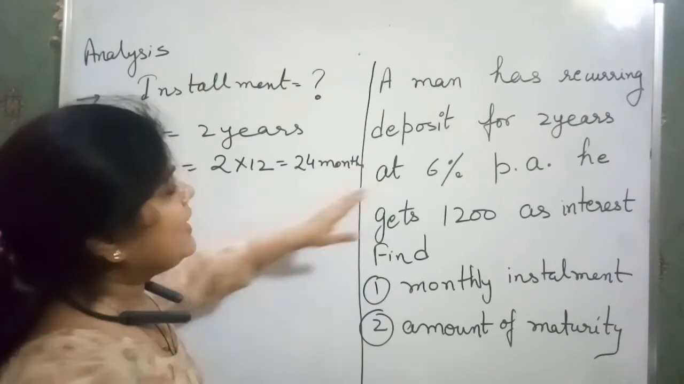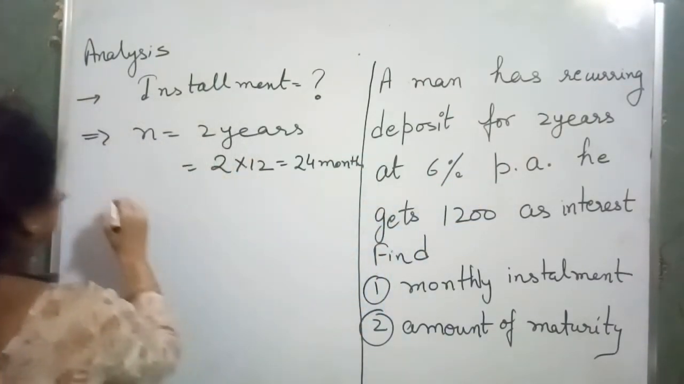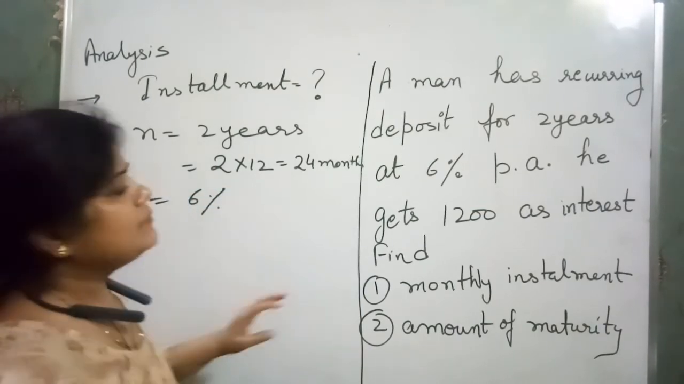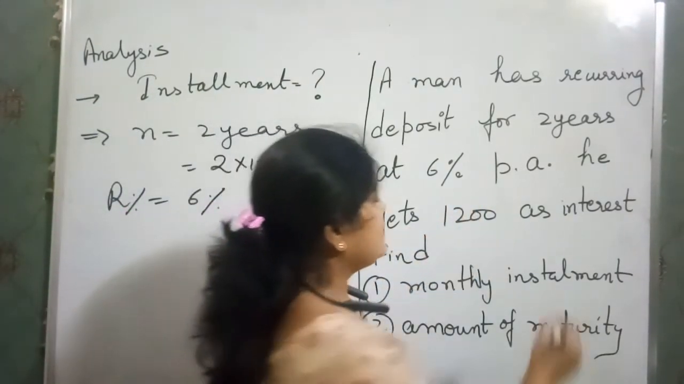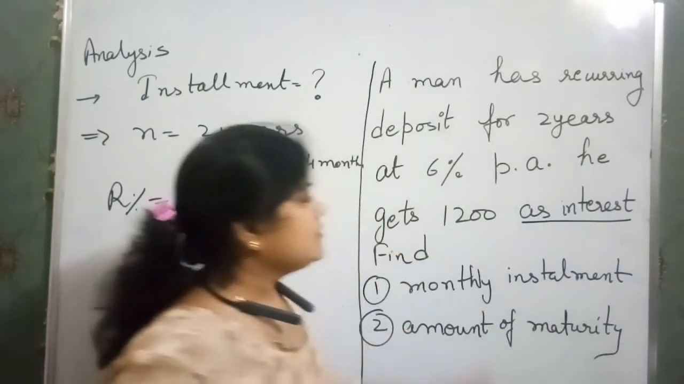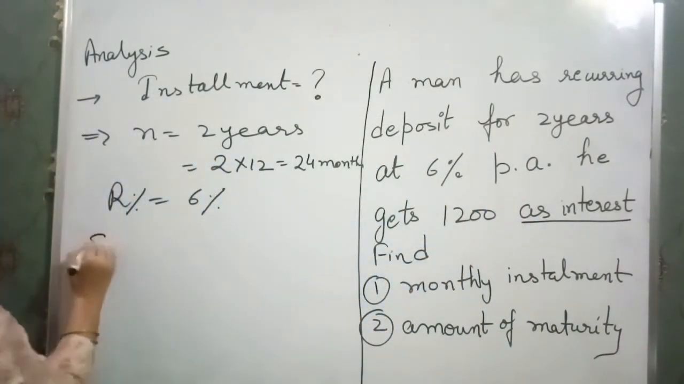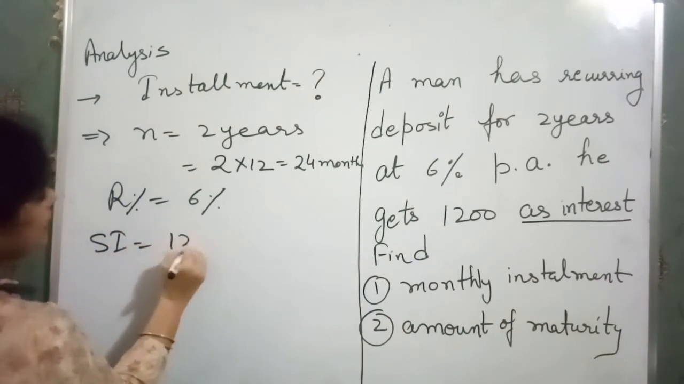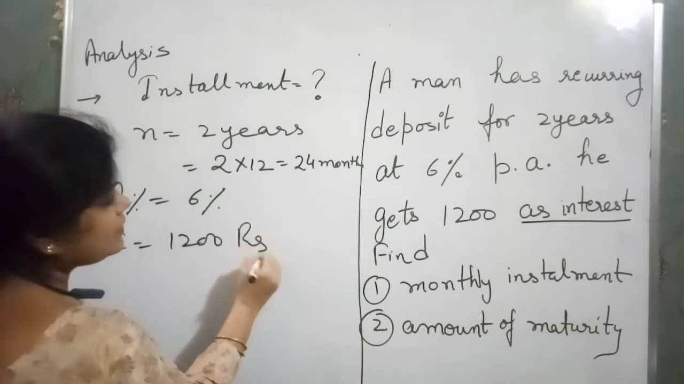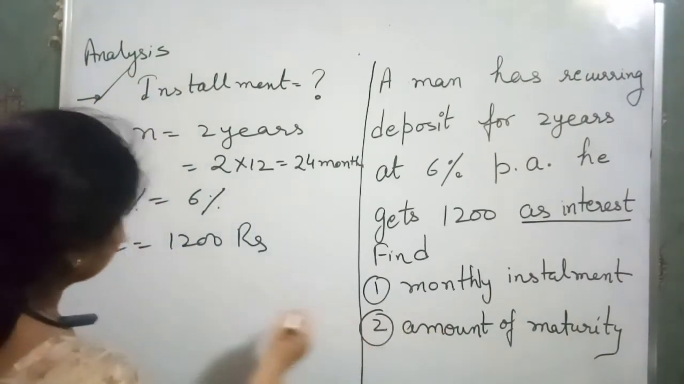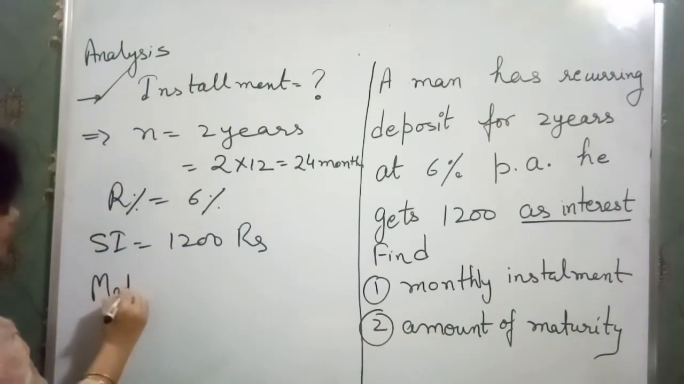Okay. At 6% per annum, that is the rate of interest is 6% per annum. He gets 1200 as interest. 1200 is not the maturity value, this is the interest. That is simple interest is equal to 1200 rupees. Clear? We have to find the monthly installment and we have to find the maturity value. Okay?